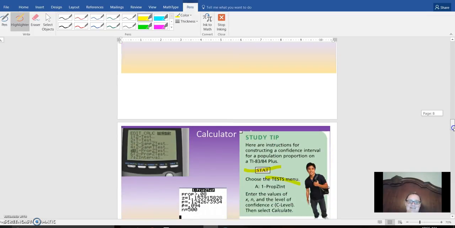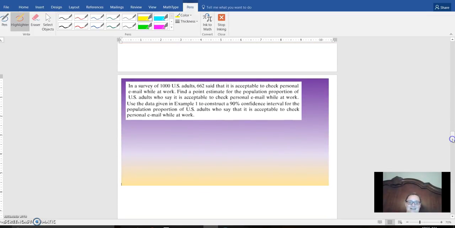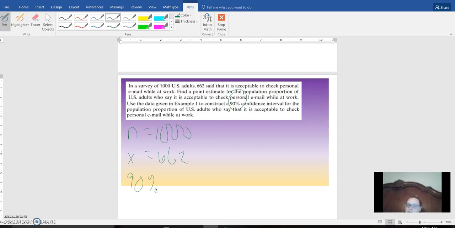Okay, let's do this problem, but it's on this next slide. In a survey of 1,000 adults, so that's how many total, 662 say that it's okay to check personal email at work. And so then we're going to construct a 90% confidence interval. Sounds great. We're going to go to stat, because we're in statistics, go over to test, go down to A, and then it should be 1,000, 662.